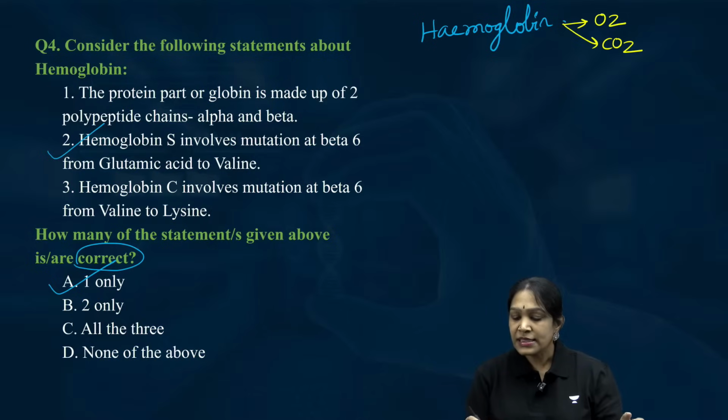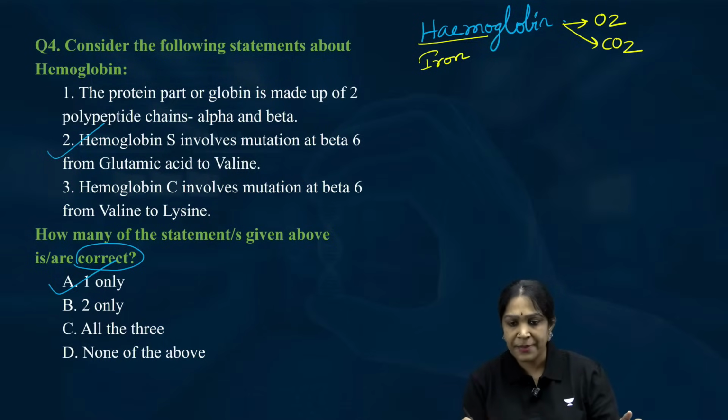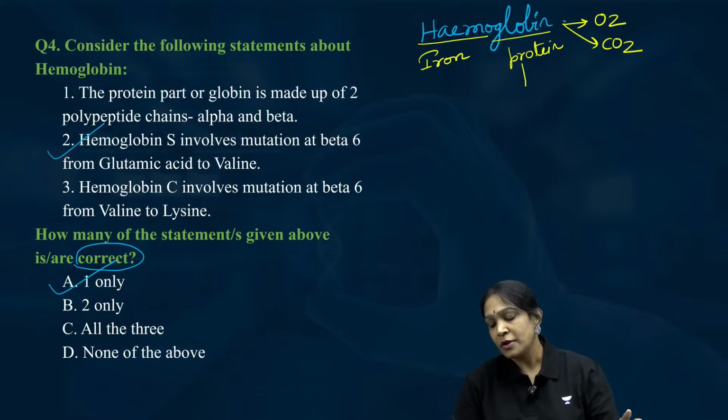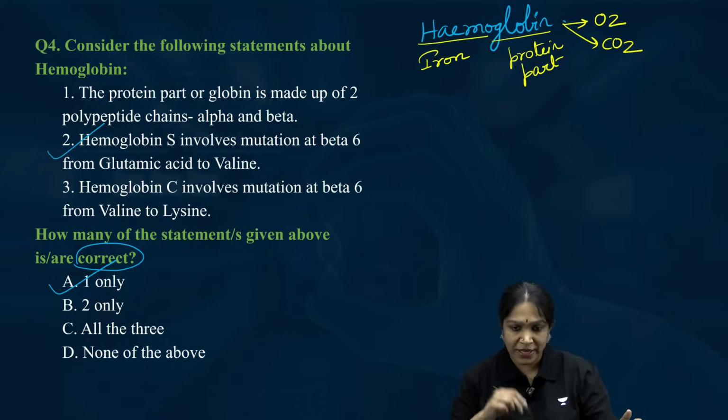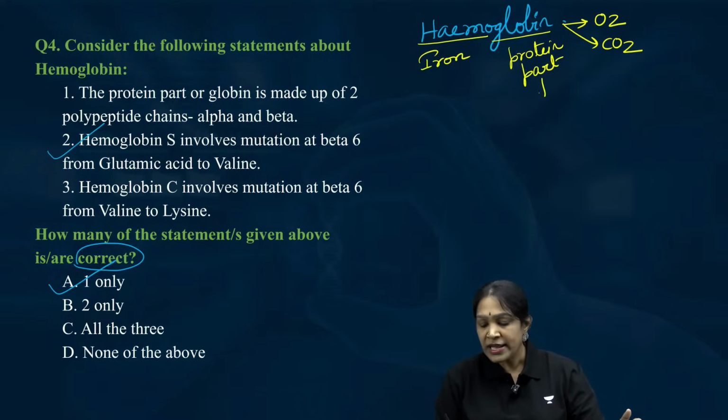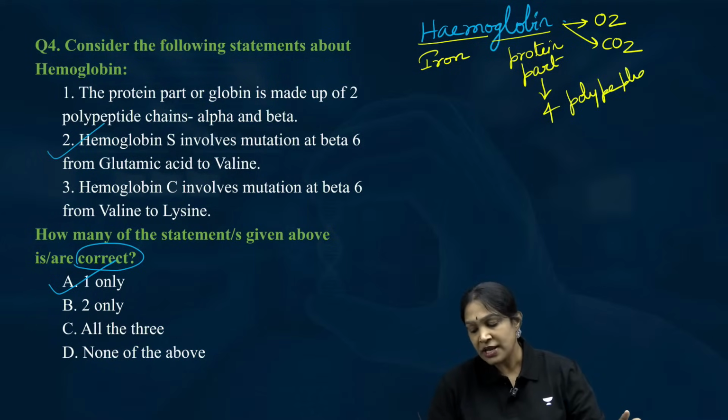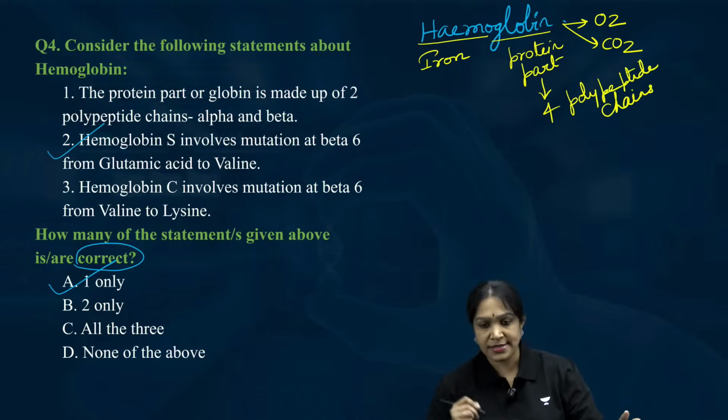Then, in hemoglobin, heme means iron. Listen carefully, heme means iron. Globin is the protein part of it. The protein part of hemoglobin is called globin. This protein part will have 4 polypeptide chains.